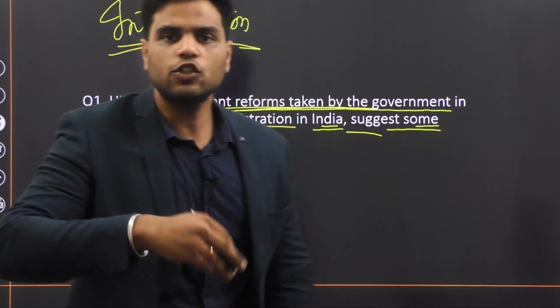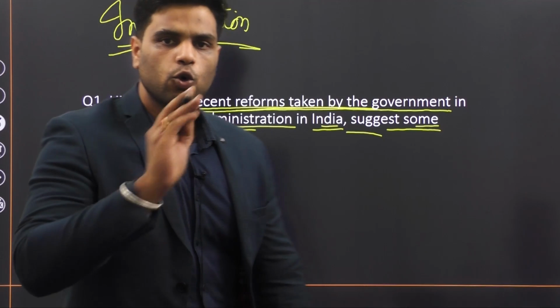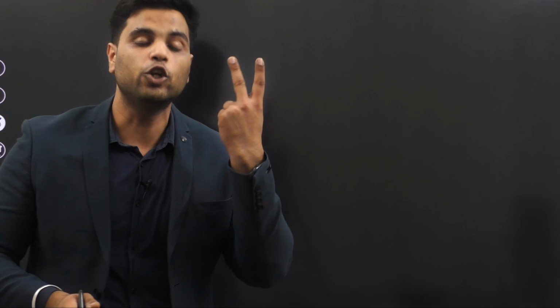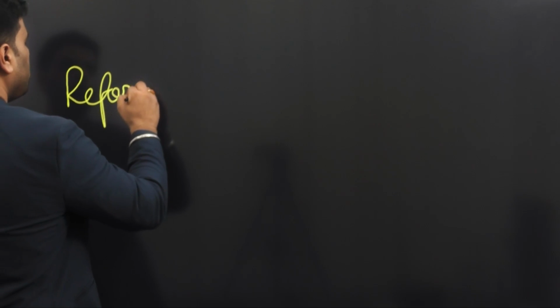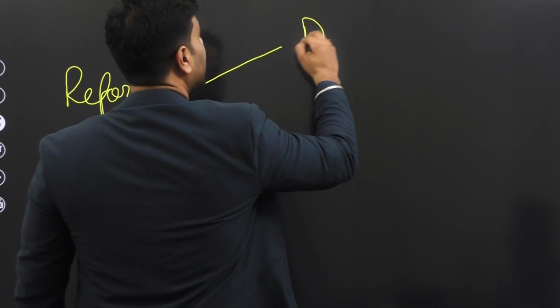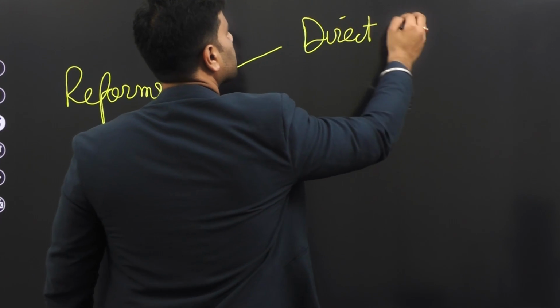Now, to give a better structure to your answer, you'll write that the government has taken various reforms to improve tax administration in India. The reforms undertaken by the government to improve tax administration can be divided into two parts. Part 1 would be direct tax reforms.